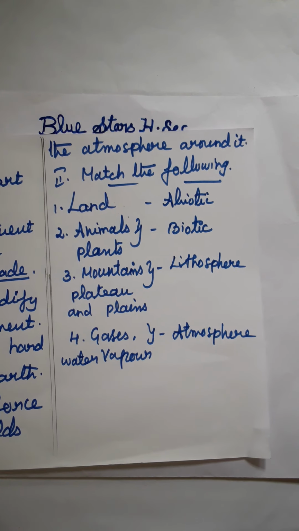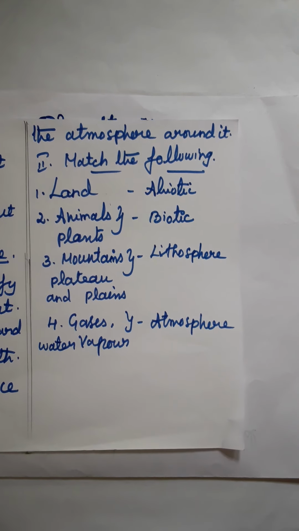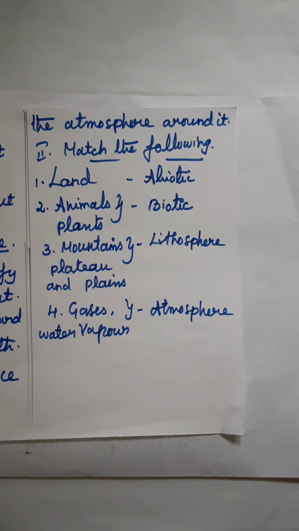Now we are going to see the last part of 1 mark, that is match the following. Land, abiotic. Animals and plants, biotic. Mountains, plateaus and plains, lithosphere. Gases and water vapor, atmosphere. These are the match the following part for you.